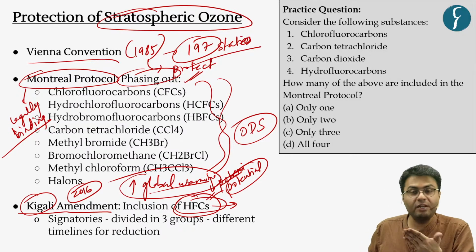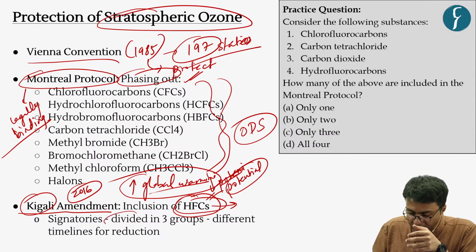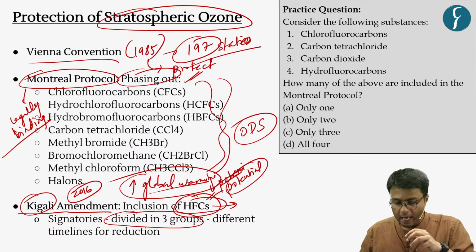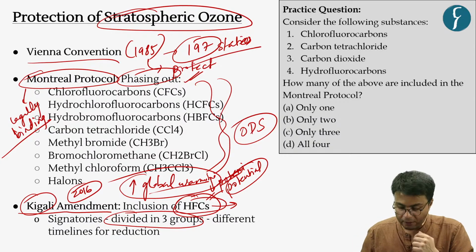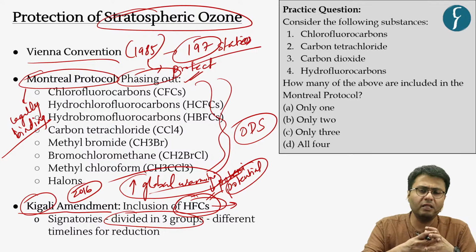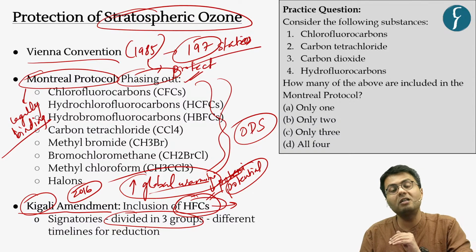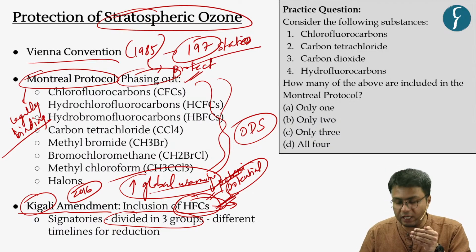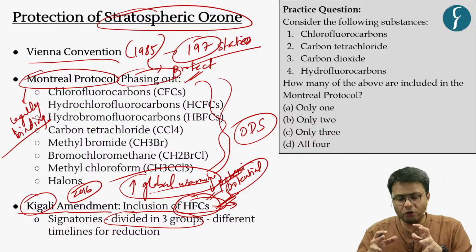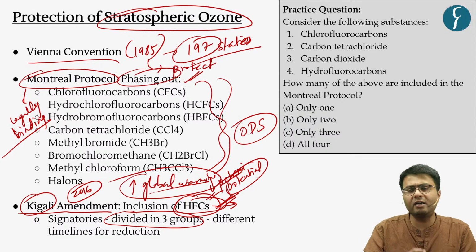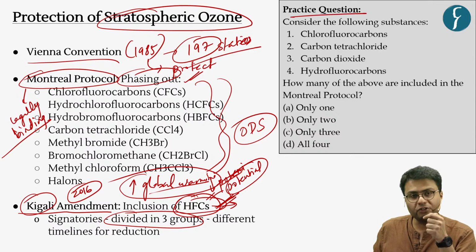Now, naturally, every signatory is not equally placed. So this Kigali Amendment divided the signatories into three different groups. These groups were divided based on the nature of climate that the countries have. And in this regard, India, along with other tropical countries, was categorized into the third group, which was given the most liberal time frame to phase out the use of these hydrofluorocarbons. Understood? So this is the basic gist of the Montreal Protocol, and I have provided more details in the notes below. So based on this information, let us now solve the practice question.